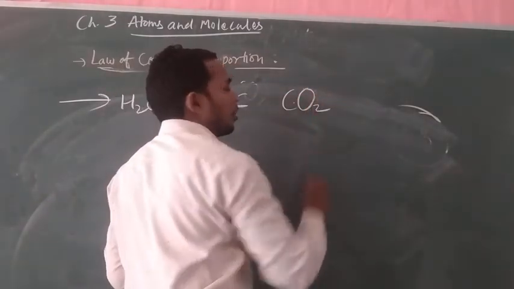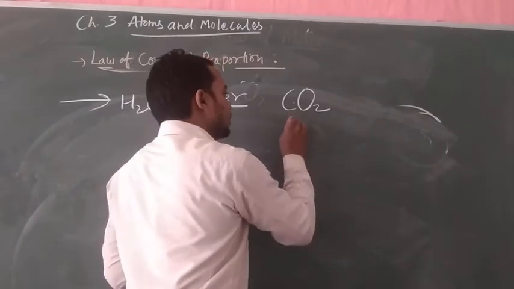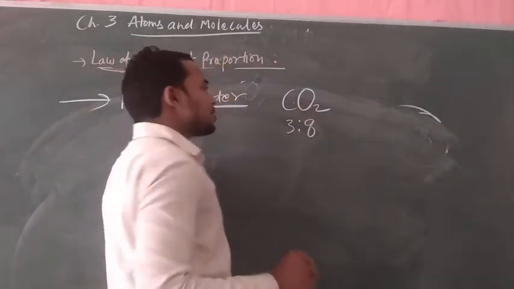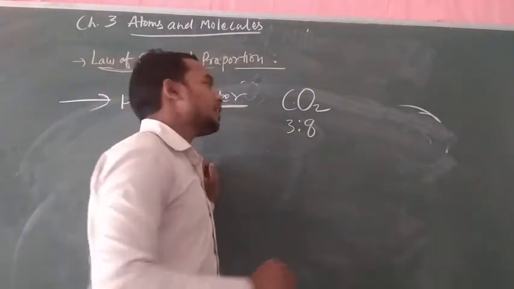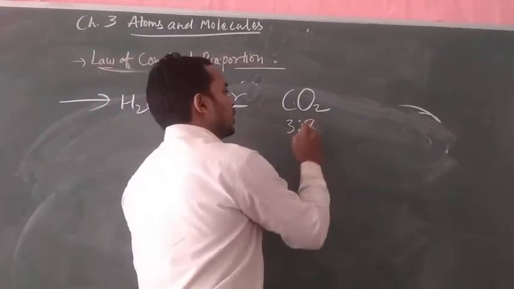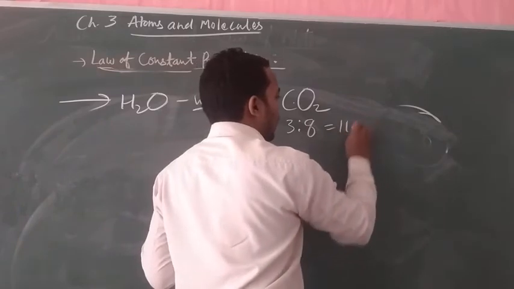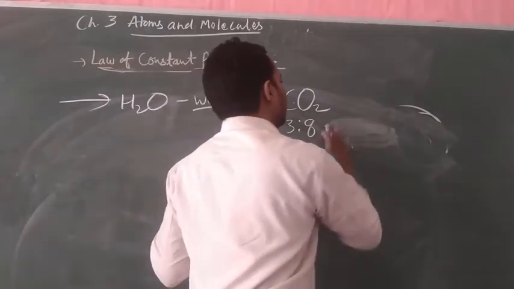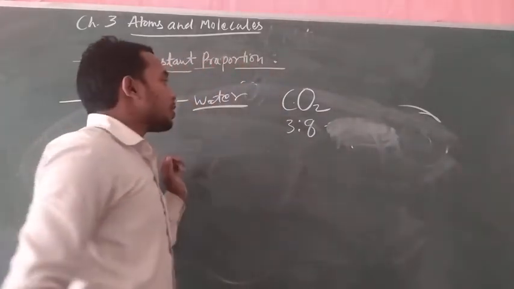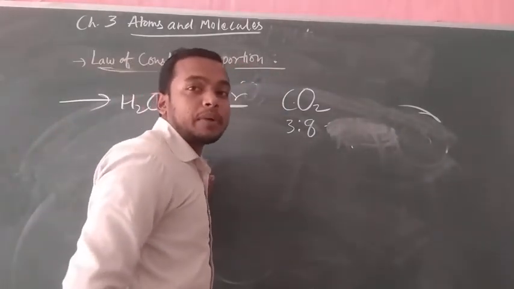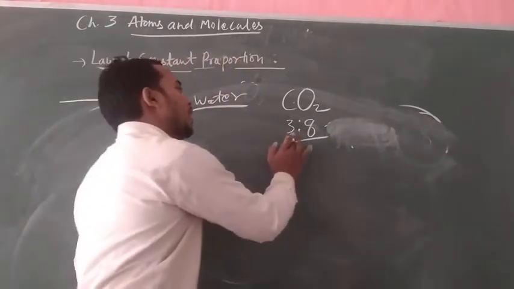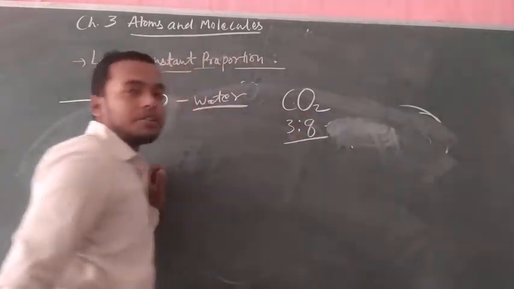In the CO2 molecule, the ratio of carbon is 3 and the ratio of oxygen is 8, meaning one molecule of carbon dioxide contains 3 plus 8 equals 11 gram. The ratio of carbon and oxygen in carbon dioxide will be 3:8, meaning 3 gram of carbon and 8 gram of oxygen.